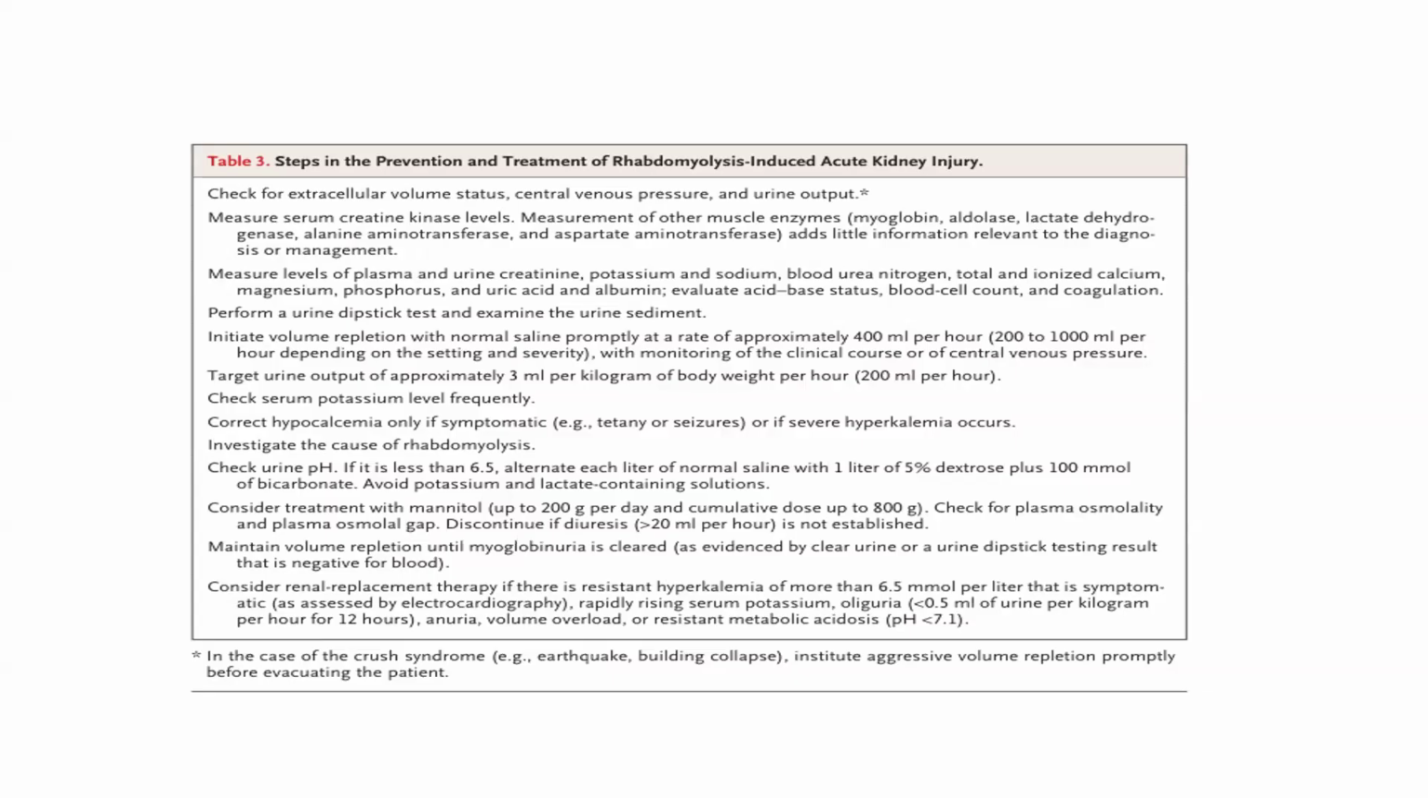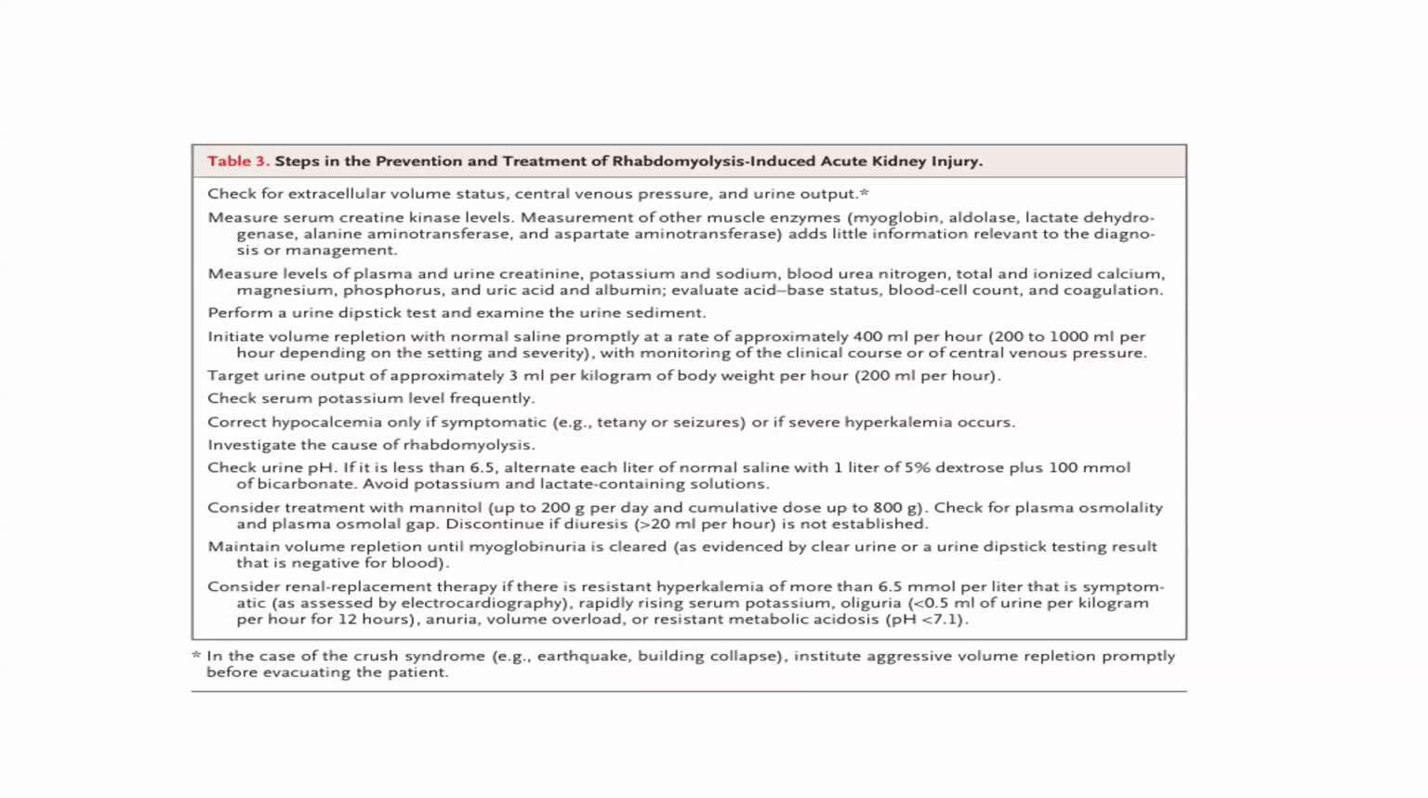Initiate volume repletion with normal saline promptly at the rate of 400 ml per hour, with monitoring of clinical course and central venous pressure. Target urine output of approximately 3 ml per kg of body weight. Check serum potassium very frequently. Treat hypocalcemia only if it is symptomatic or if hyperkalemia occurs. Investigate the cause of rhabdomyolysis.